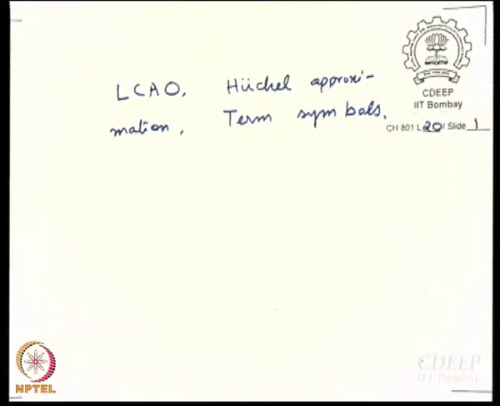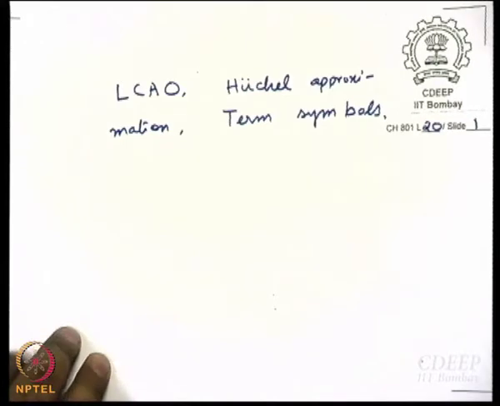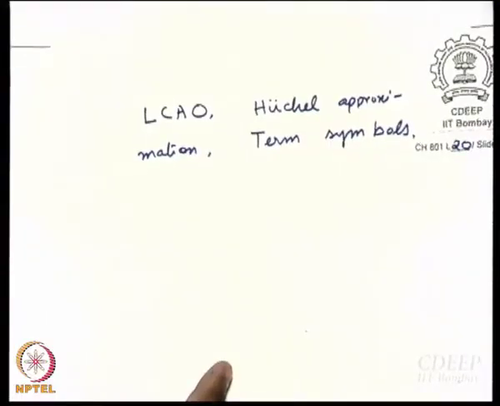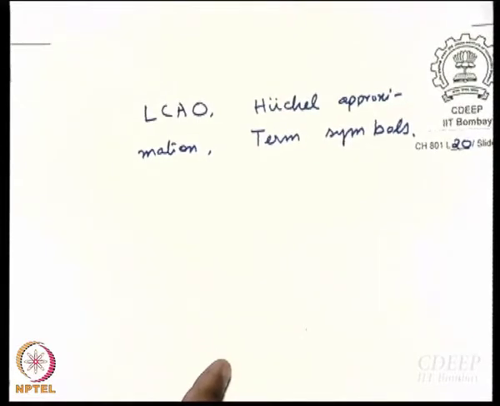So it is going to be a revision of things that many of us know already, right, but we need this for the next stage. LCAO, Huckel approximation, and what you can say is nomenclature of electronic states. I was tempted to get into electronic spectroscopy of things like benzene and all, but then I decided against it because that would be too much of a digression from what we want to do here.